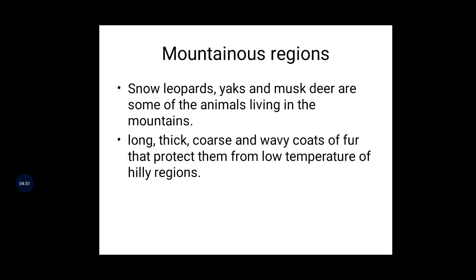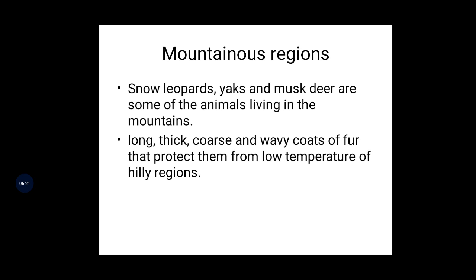Now children, understood all of you? So these are called mountainous regions. Mountain regions are very cool areas. In those cool areas, some categories of animals are present: snow leopards, yaks and musk deer are some of the animals living in the mountains.